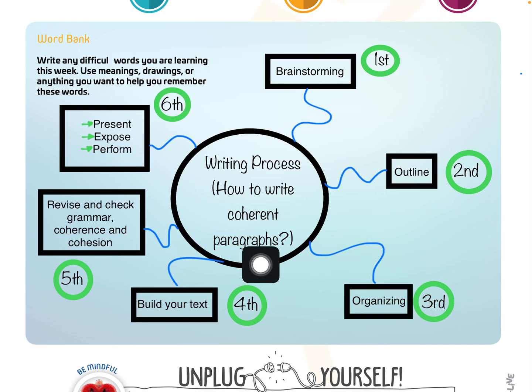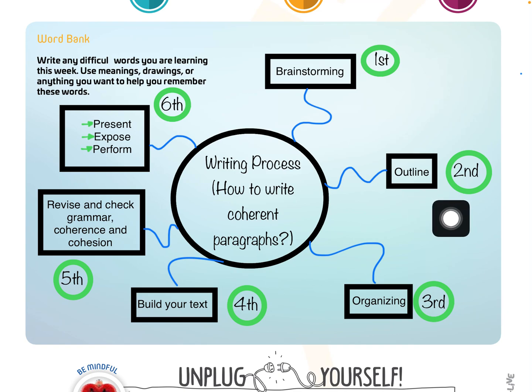When you want to create a coherent paragraph, you are going to use the correct tense and the correct words, so that the whole topic makes sense, to be coherent. For example, the first step is to brainstorm ideas about different things.